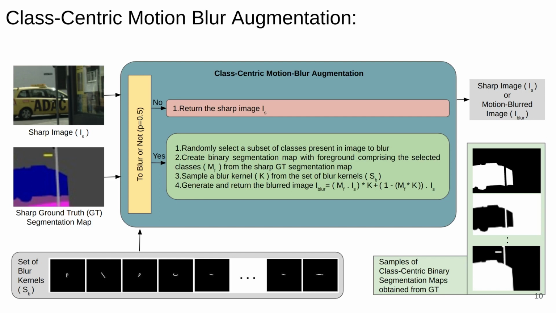Note that when all classes in an image are selected for blurring, the synthesized image is the same as what you would get for a camera shake blur. This flexibility in choosing the number of classes to blur allows us to span the entire spectrum of motions that cause any kind of motion blur.